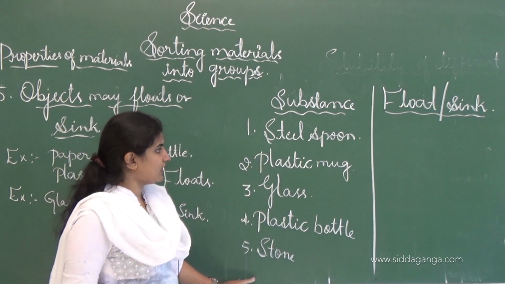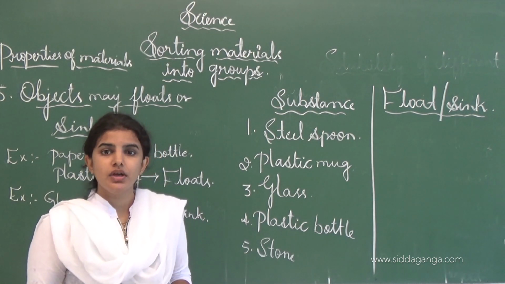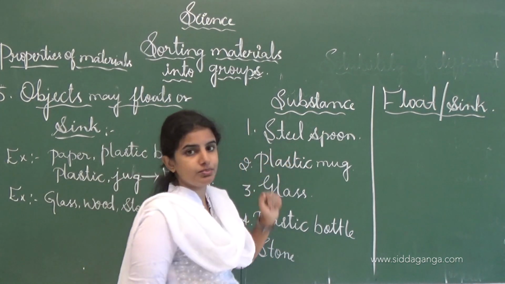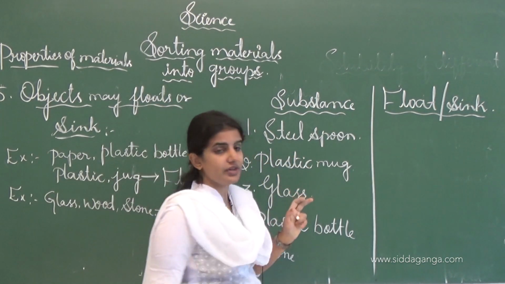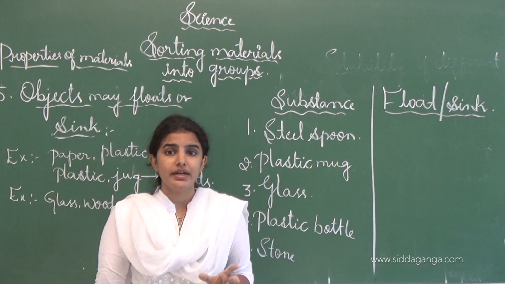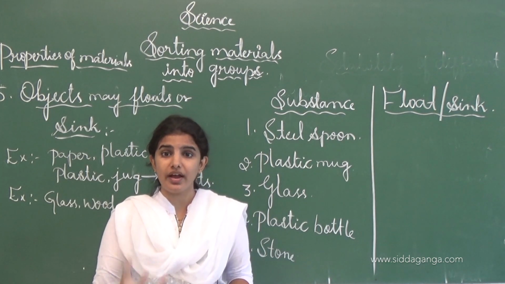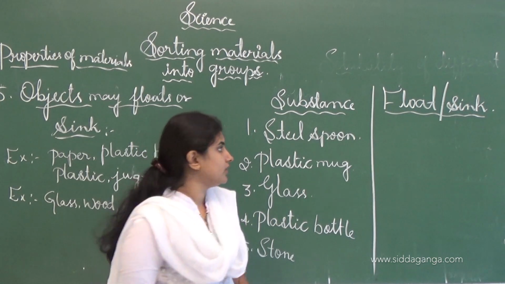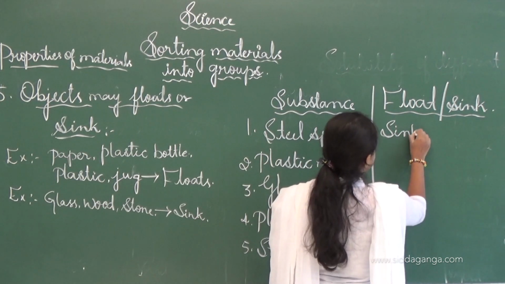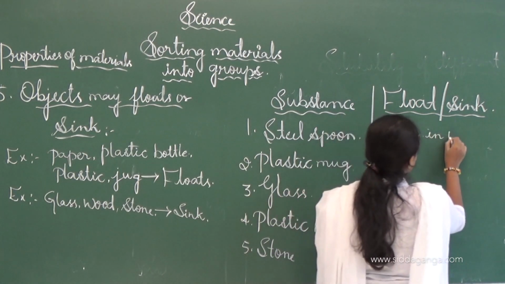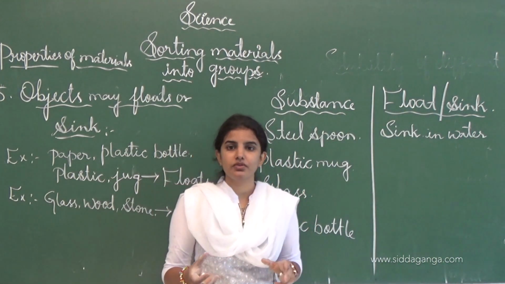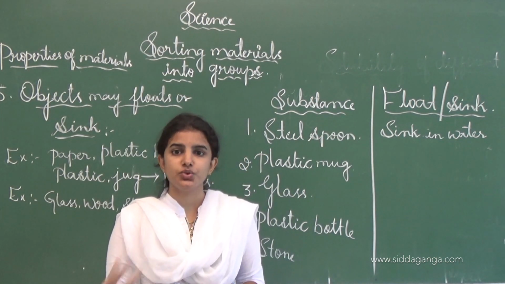See, I will write in the first column, there are different types of substance which may float or which may sink in the water. In which first one is steel spoon. Steel spoon floats or sinks in the water, is it not? When we put the steel spoon in the water, what will happen? It doesn't float in the water because it is heavy in nature, it will sink in the water. See, here I put sink in water.